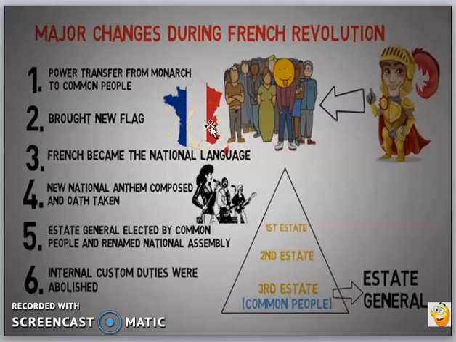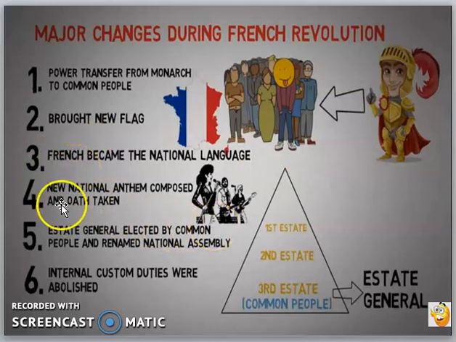Next, France and European countries had close to 30 different languages. Now they wanted a common language which the French people can speak. So they all agreed on French.